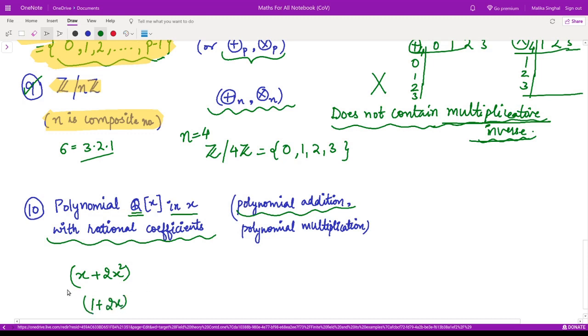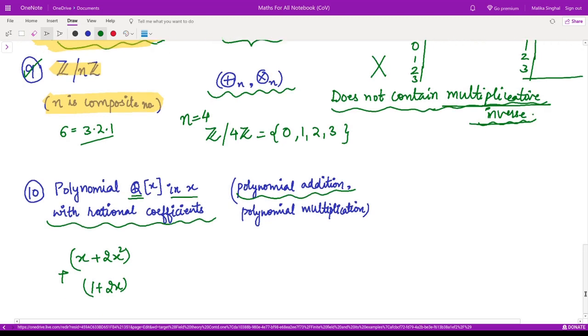So what would be their addition? 1 is added to the constant, and then the coefficients of x are added, so it would be 1 plus 2, that would be 3x, and then the coefficients of x square are added, so here there is no term of x square, so it would be 0 plus 2, so that would be 2x square. This is the usual polynomial addition.